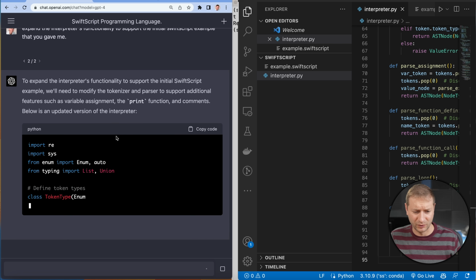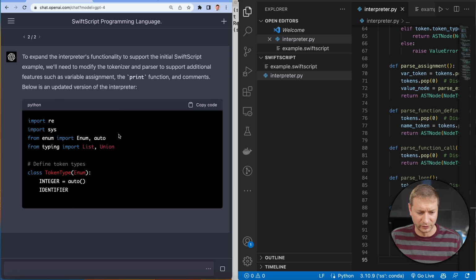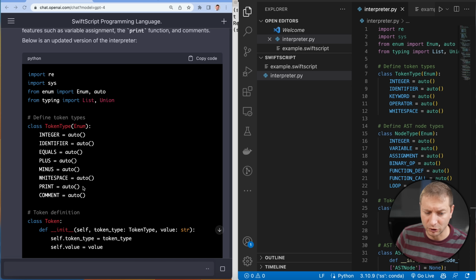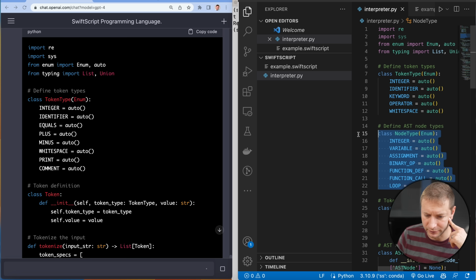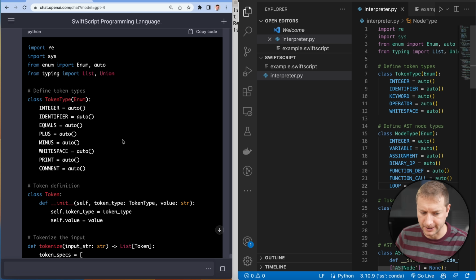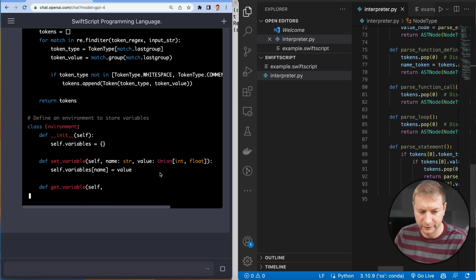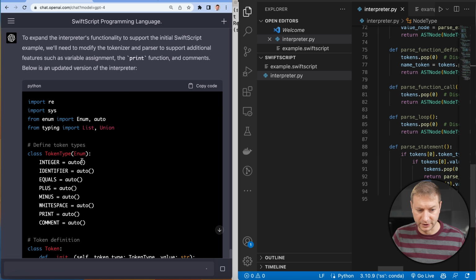This takes a while. I wonder if it just times out because there's so much stuff going on here. We'll see. I just noticed something. I asked it to do it again, but look, this token type and this token type are totally different. It's not just doing it over, it's actually augmenting what it did before. One thing I'm concerned about though, it doesn't have the node type for the abstract syntax tree right here. Yeah, quite a bit of a different code it's writing right now. We'll see if it works.